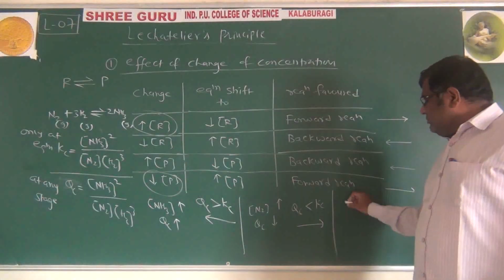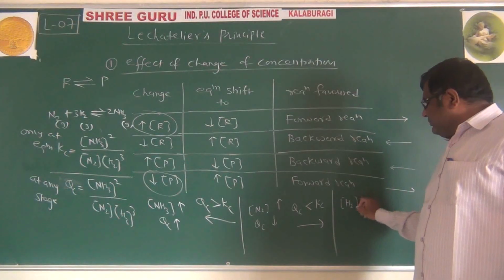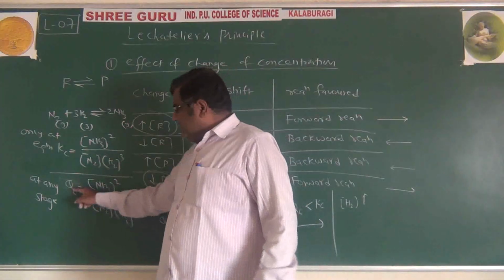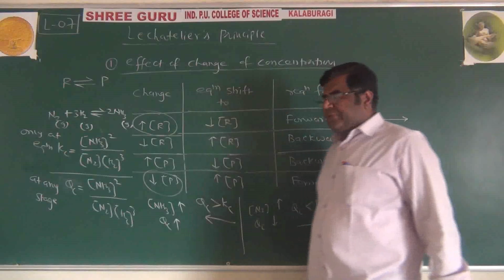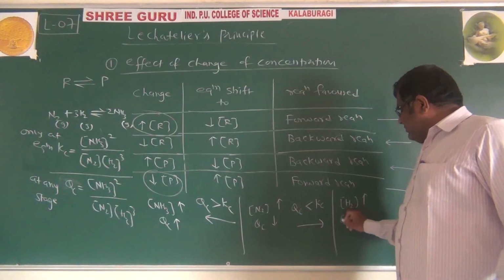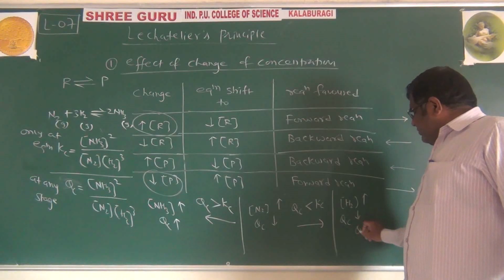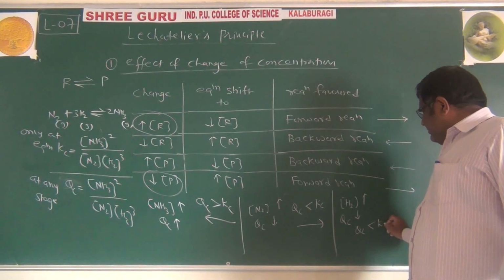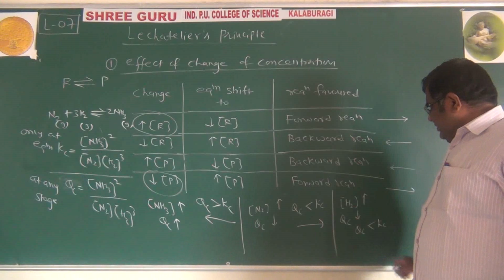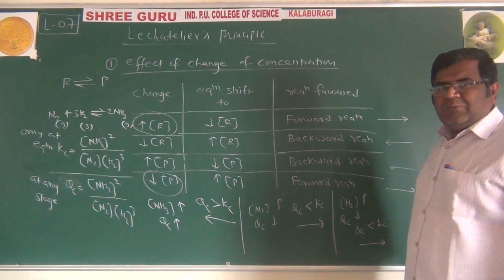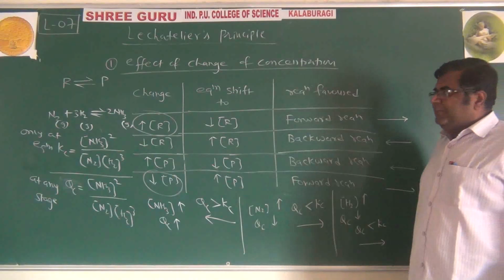Now increase the concentration of hydrogen. As hydrogen concentration and Qc are inversely proportional, what happens to Qc? It will decrease. Qc becomes less than Kc and the reaction will move in the forward direction. So more and more ammonia will be formed.